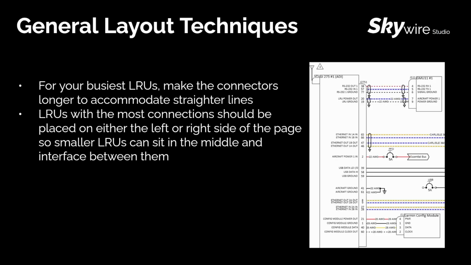Some of your LRUs may have a lot of connections going into a single connector. In these situations, it's nice to have a longer connector to accommodate straighter lines. You can see in this diagram here to the right that there is a lot going on between RS-232, power, Ethernet, USB, config module. Providing a longer connector for 2751 here allows you to fit multiple things in on that one connector between the circuit breaker, the grounds, the config module, and other items that may be off to the side in the diagram.